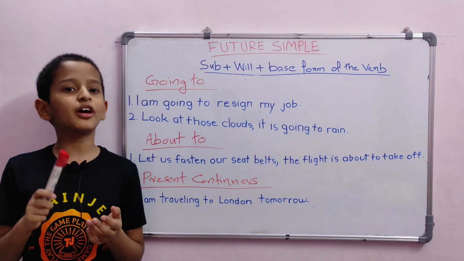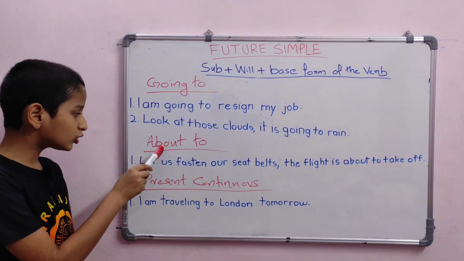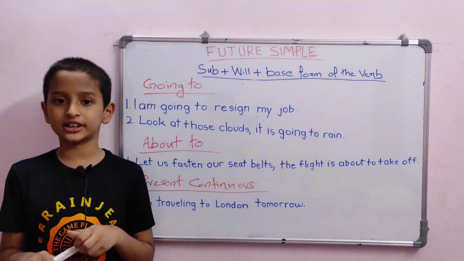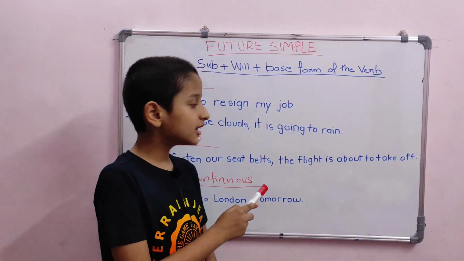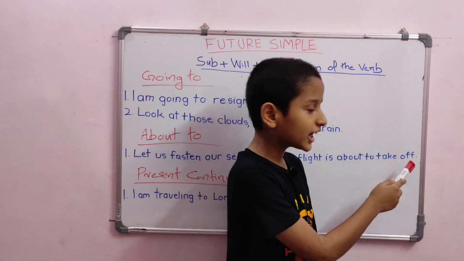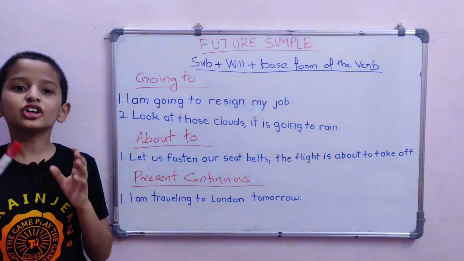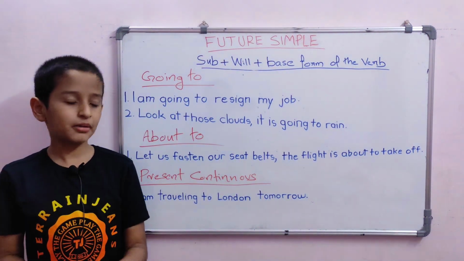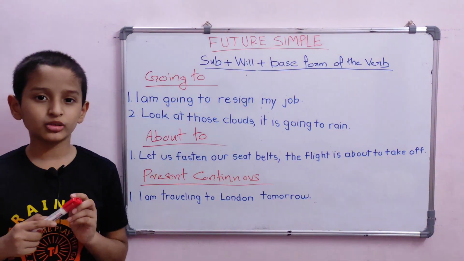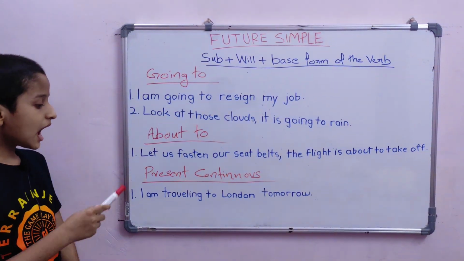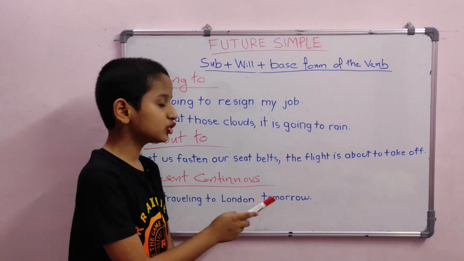We can also form sentences with about to while talking about the future. For example, let us fasten our seat belts. The flight is about to take off. We can also talk about the future by using the present continuous tense without using going to. For example, I am traveling to London tomorrow.